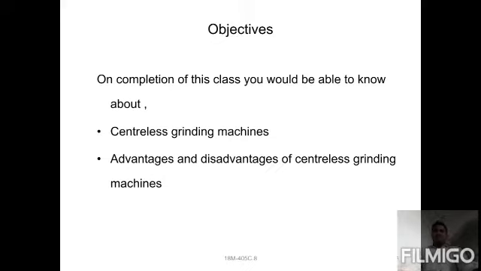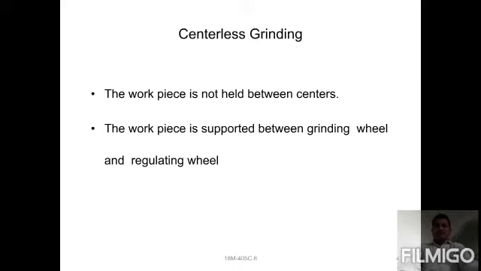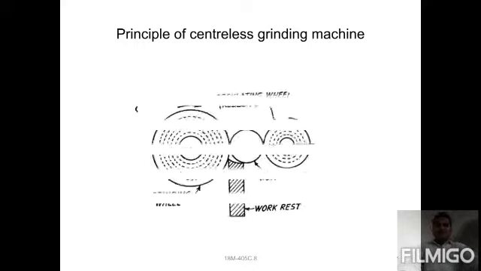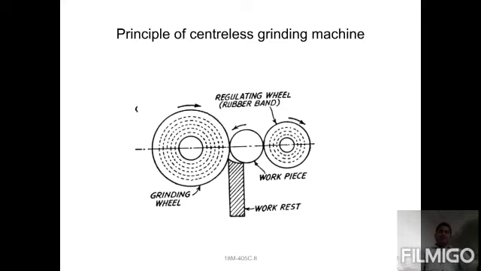The first thing you can observe here is that the workpiece is not held in between the two centers. In centerless grinding, the workpiece is not kept in between the two centers. One is the headstock center, the second one is the tailstock center. The workpiece is supported between the grinding wheel and the regulating wheel, placed in between them.